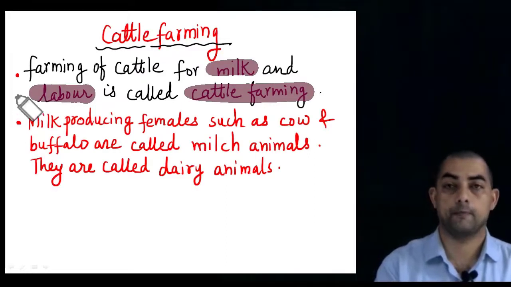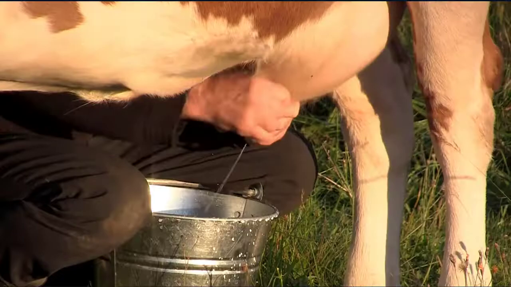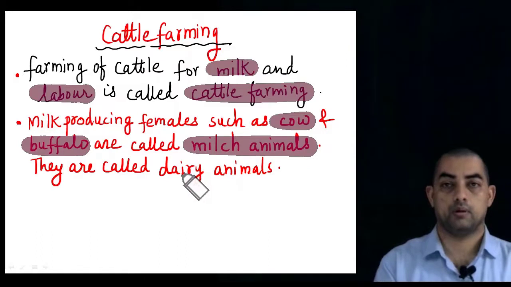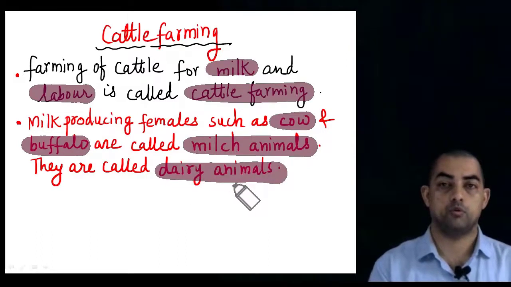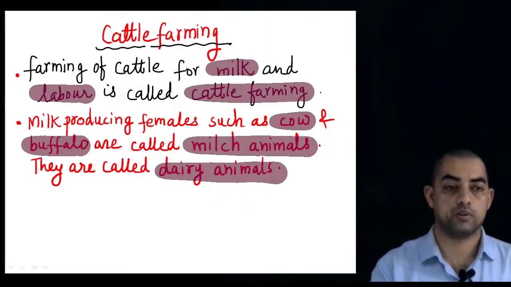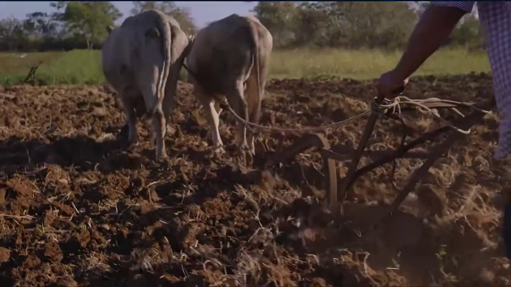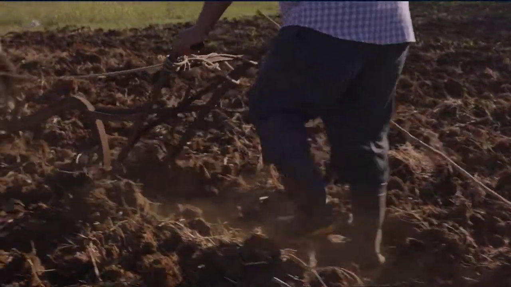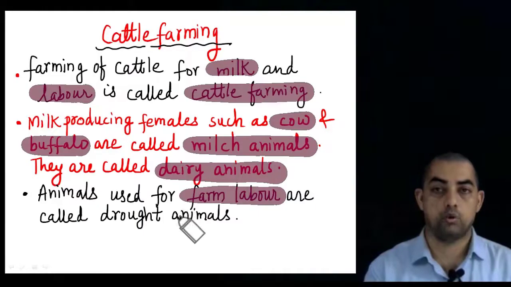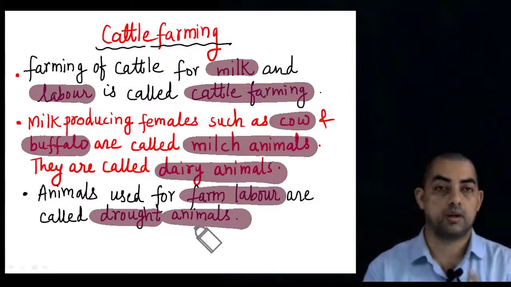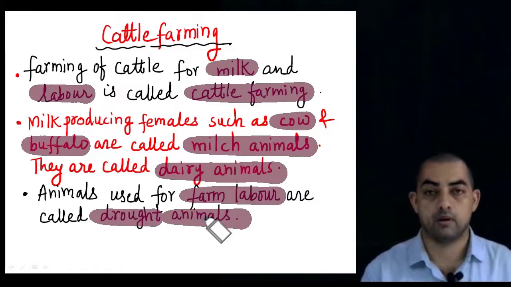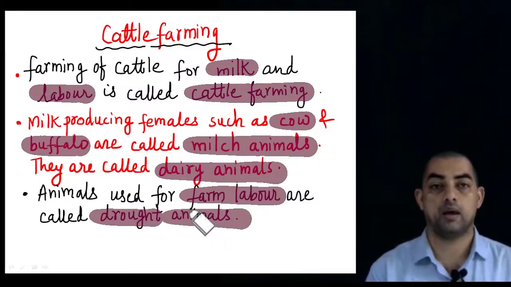Now the milk producing females, if we talk about cow and buffalo, which give milk, are called milch animals. They are also called dairy animals. So we use the word dairy animals or milch animals for all these cows and buffaloes which give us milk. On the other hand, the animals which are used for farm labor, farm labor means the animals used for working in your fields, are called draught animals. Draught animals are not for milk, they are used for labor purposes, like to plow the field, for tilling and all different purposes other than producing milk.